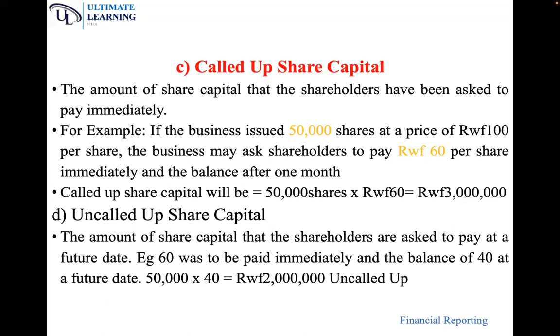So even though I had issued 50,000 shares at a price of 100, you tell the shareholders that I understand you may not pay everything. So I ask you to pay 60 per share, and then in future you'll clear the balance.